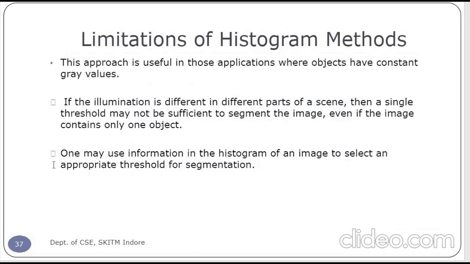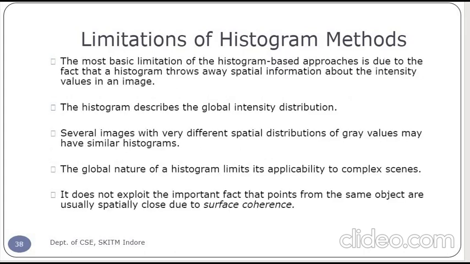We are using the histogram method also. The histogram method has certain limitations. It is useful in applications where objects have a constant gray value. If the illumination is different in different parts of the scene, then a single threshold may not be sufficient to segment the image, even if the image contains only one object. So one may use the information in the histogram of the image to select an appropriate threshold for the segmentation. That's why we are using these different types of thresholding approaches.